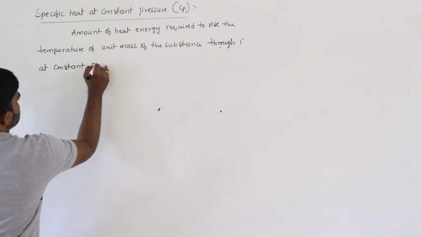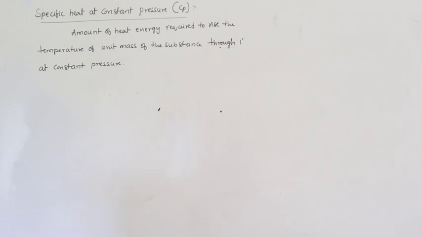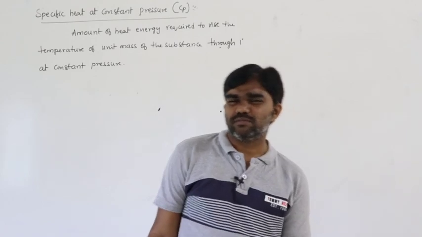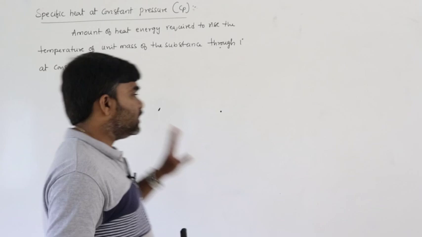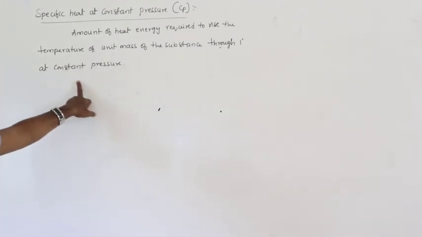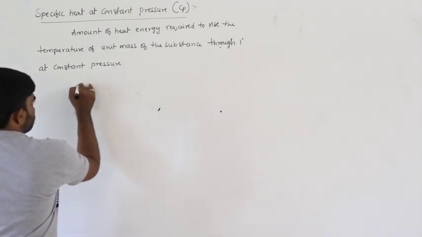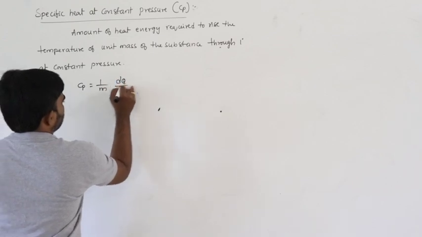If the pressure remains constant and this process happens, actually specific heat means the amount of heat energy required to raise the temperature of unit mass of the substance through 1 degree. The same process taking place at constant pressure is called specific heat at constant pressure. So Cp can be written as 1 by m into dq by dt.